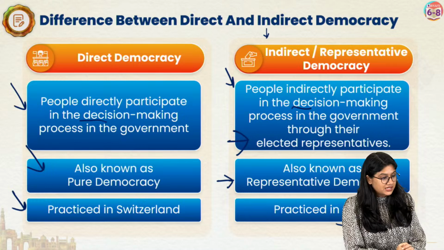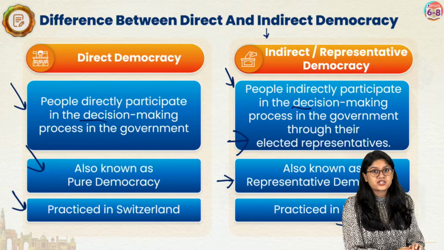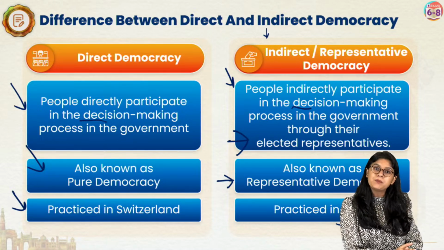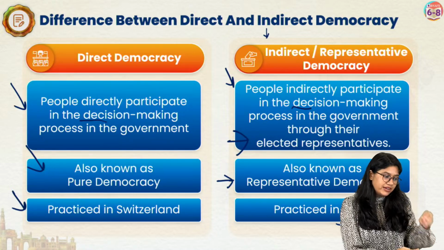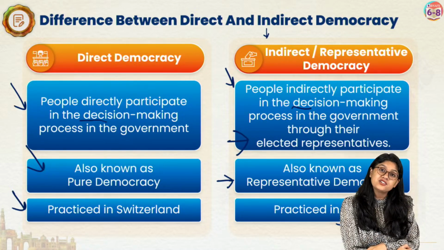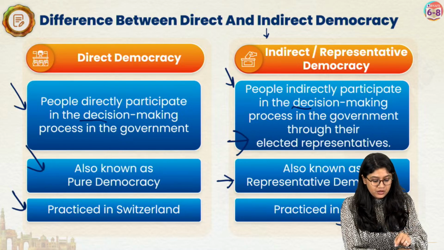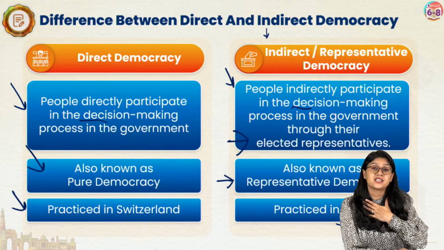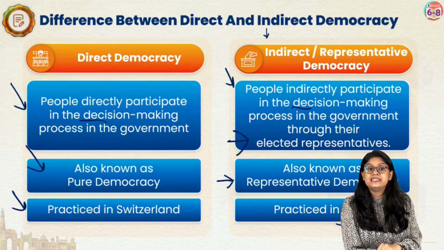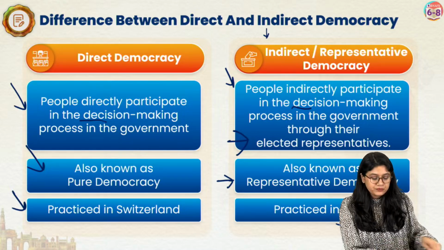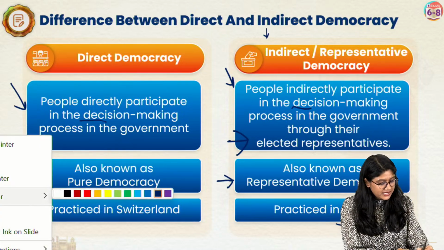So, for example, in Switzerland, if they have to pass any rules and regulations, people hold the power to it, right? So every individual can contribute to it. But in our country, if decisions are being made, we don't have a direct say in it. We have a say but indirect. Everyone, are we clear? Quick thumbs up, everyone. Let's just make it really very simple for you.